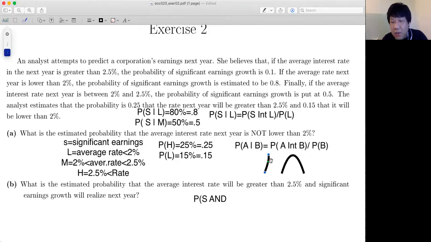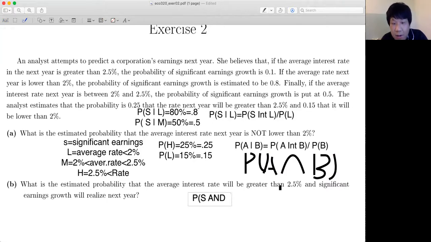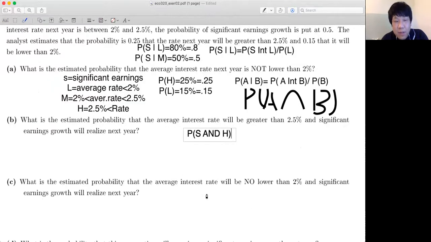So this is the probability of A intersection B. This is what I meant, but you can also write this as the probability of A and B. Those are exactly the same wording. So what I'm trying to say here is the probability of S and earning interest rate greater than 2.5. This is what I'm looking for, right? This is the joint probability I'm looking for. So before you even solve the question, this is how you can set up the question.